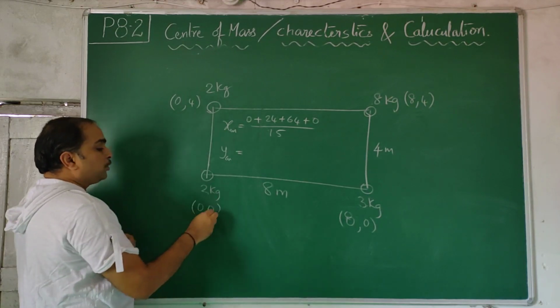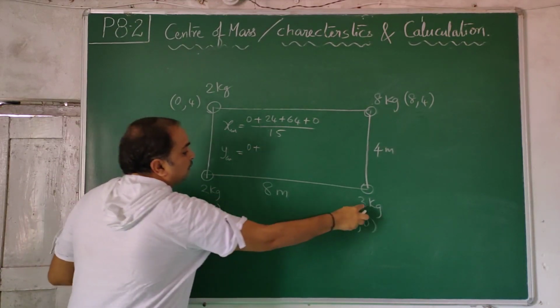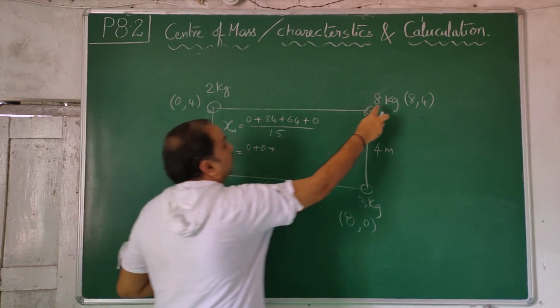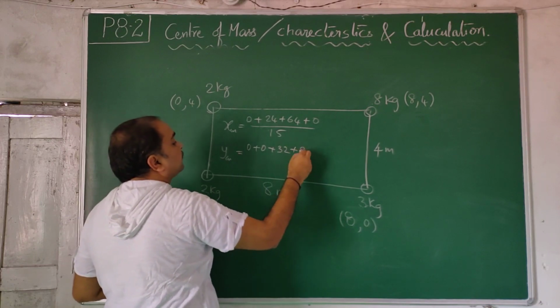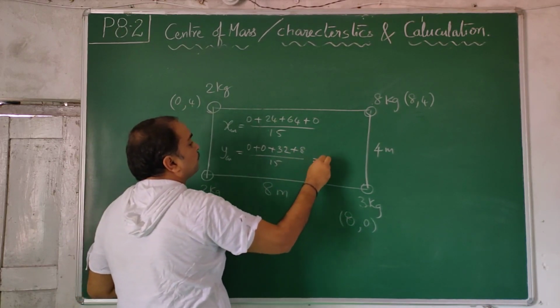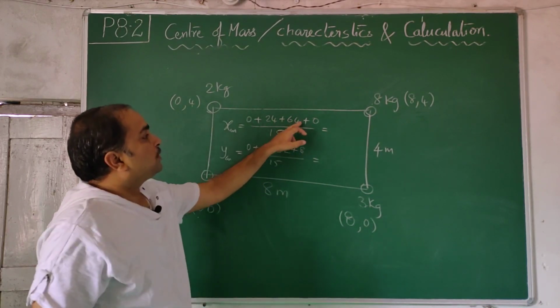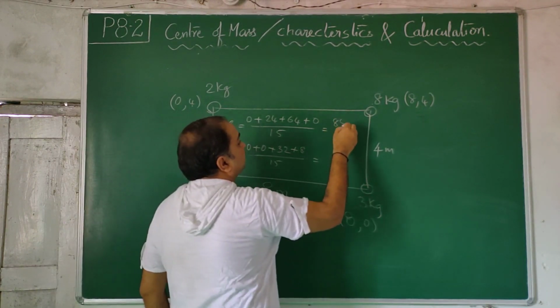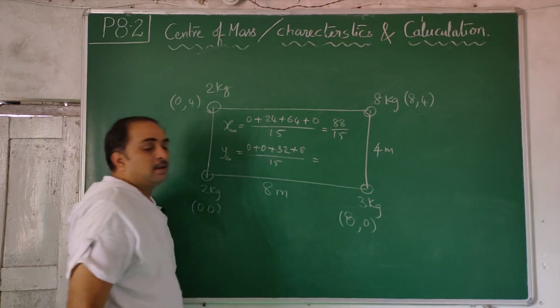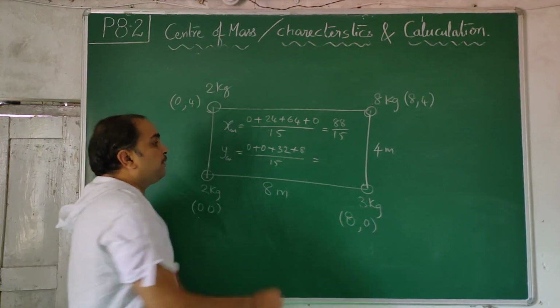YCM, 2 into 0, 0, plus 3 into 0, 0, plus 8 4s are 32, plus 2 4s are 8, by 15. 64 plus 4, 68, 68 plus 20, 88 by 15. 32 plus 8, 40 by 15.